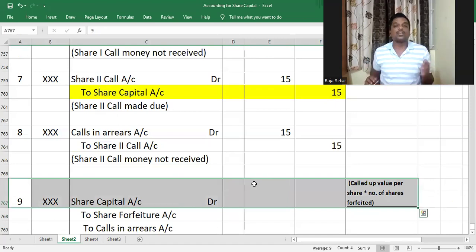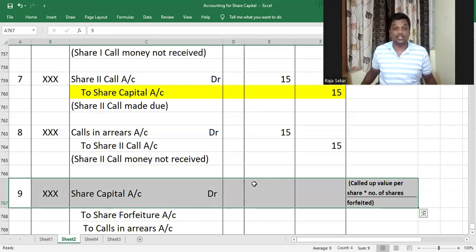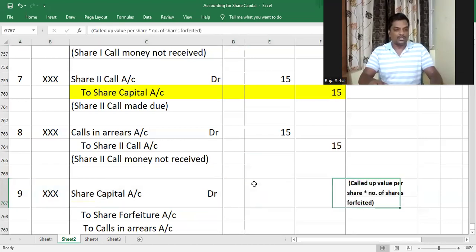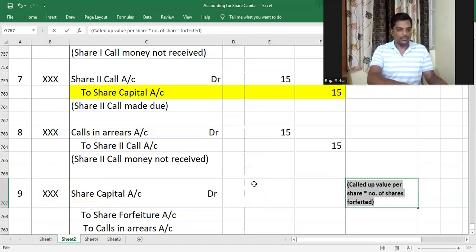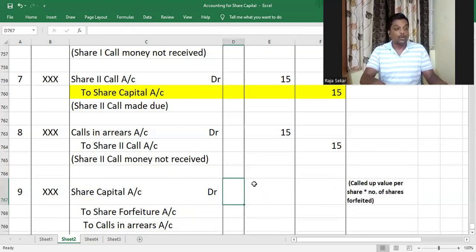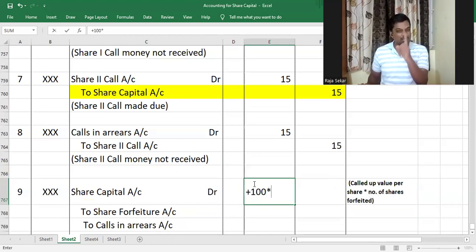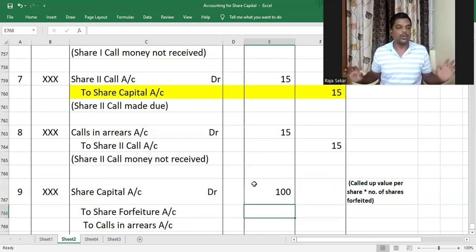That is what we assumed, right? They haven't told us when we forfeited the shares. So whenever they haven't given us the information on when we forfeited the shares, we're supposed to assume that all calls were made and then forfeited. So if we have made all the calls, then 100 rupees is the amount called up per share, my dear children. And the number of shares forfeited is, in this question, we are just assuming one share was forfeited. So into one, so 100. Okay, that's done.